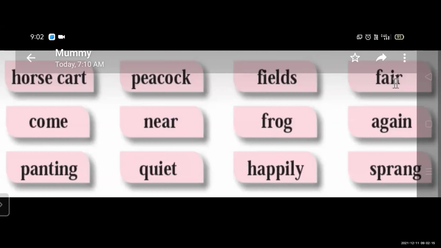H-A-P-P-I-L-Y, happily. Yes. Next, last word is sprang. S-P-R-A-N-G, sprang. Yes. So students, this is our hard words. You read them in our textbook. So again, one time I read these words.